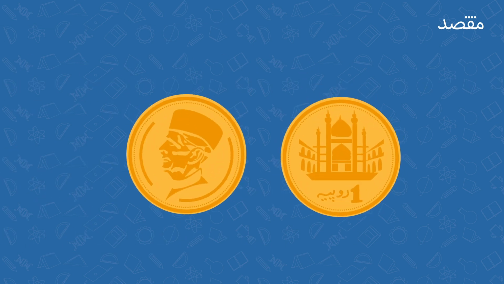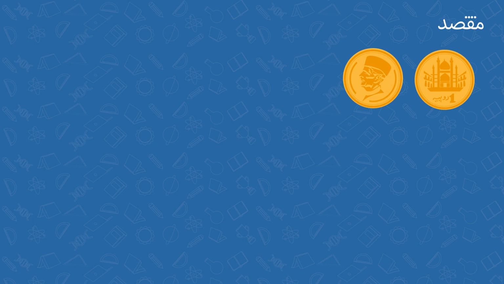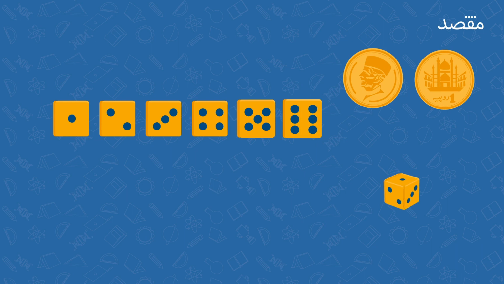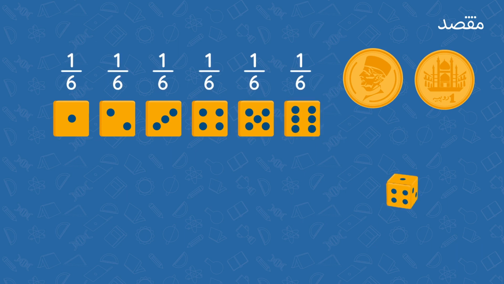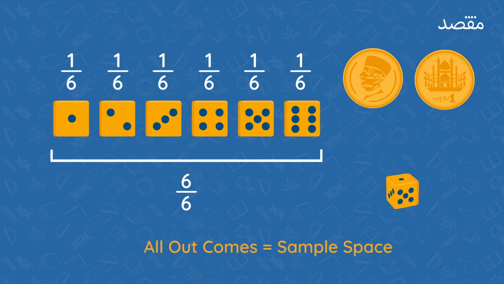Now let's see an example of an event that is unlikely, using something a little more complicated than a coin. So let's look at a dice. A standard die has 6 sides numbered 1 through 6. So that total possibilities of outcomes would be 6. सारे outcomes को हम sample space कहते हैं.